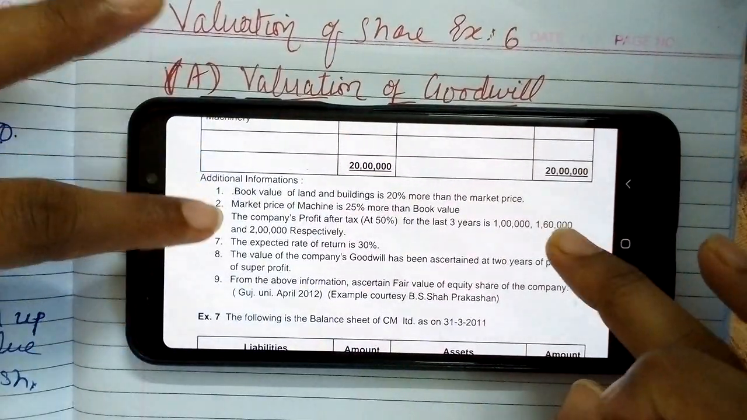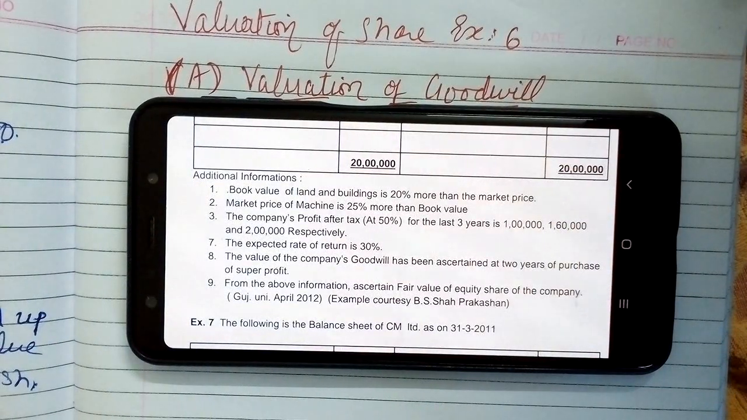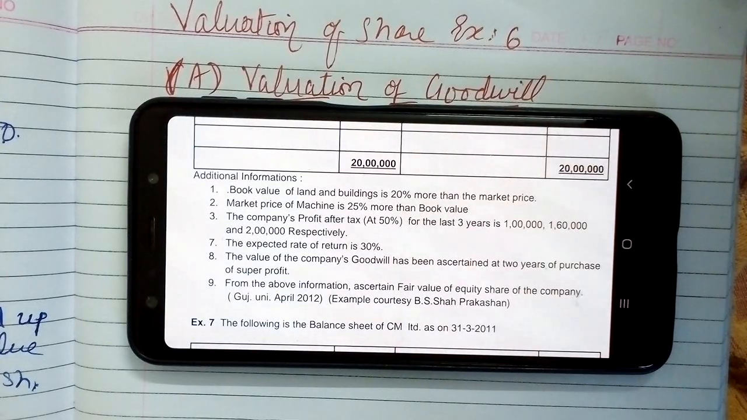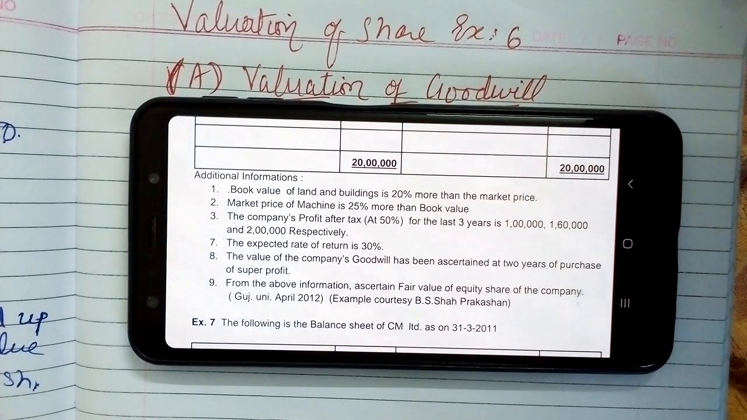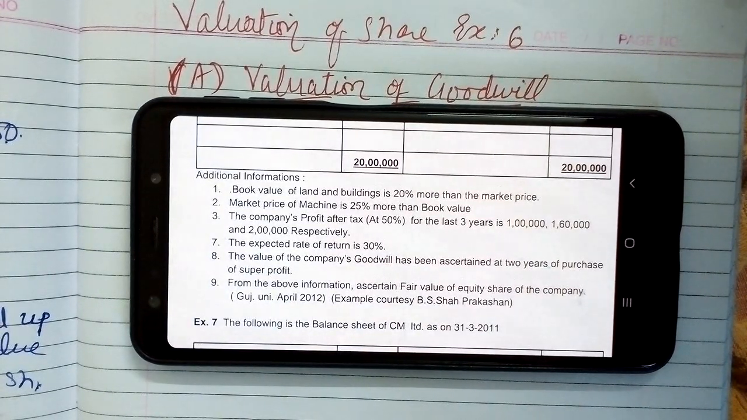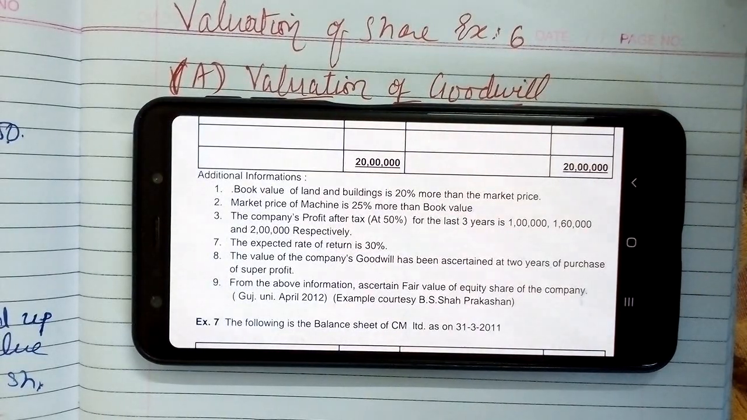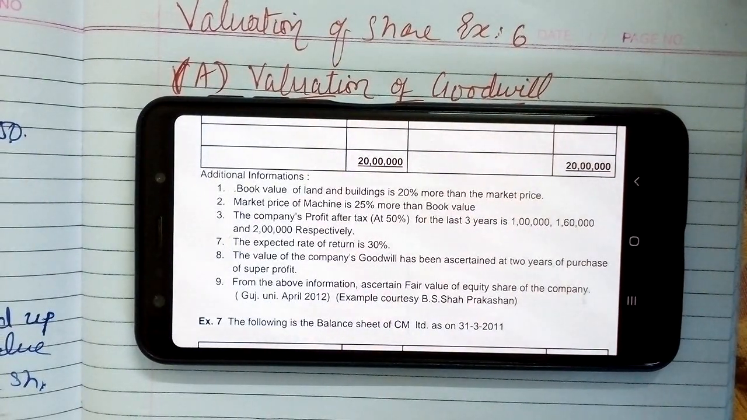The book value of land and building is 20% more than the market price. Then the market price of machine is 25% more than book value. The company's profit after tax at 50% for the last 3 years is 1 lakh, 1,60,000 and 2 lakhs respectively. The expected rate of return is 30%. The value of the company's goodwill has been ascertained at 2 years' purchase of super profit. From the above information, ascertain the fair value of the equity share of the company.